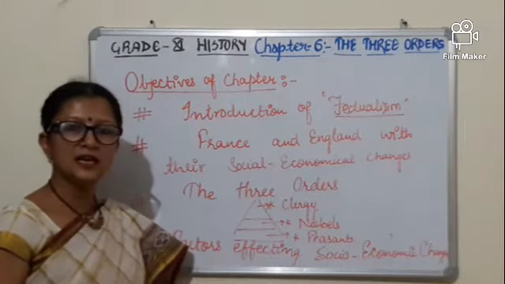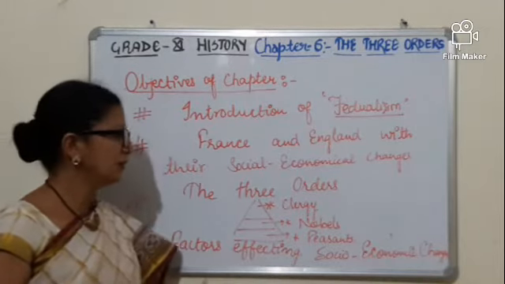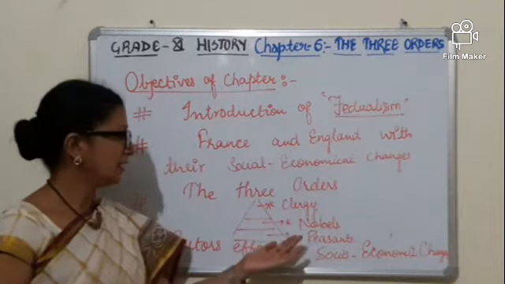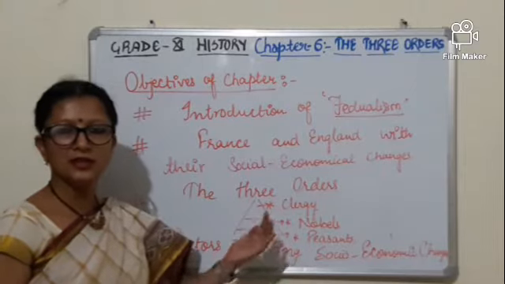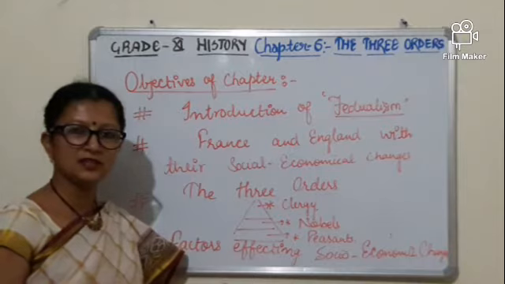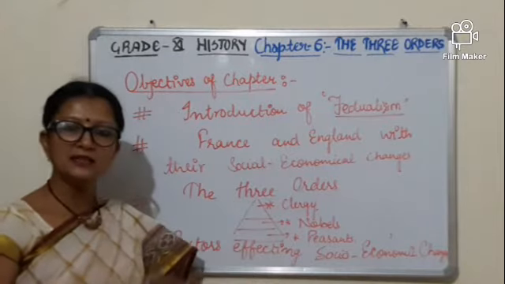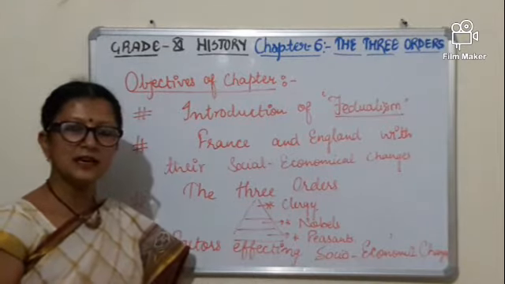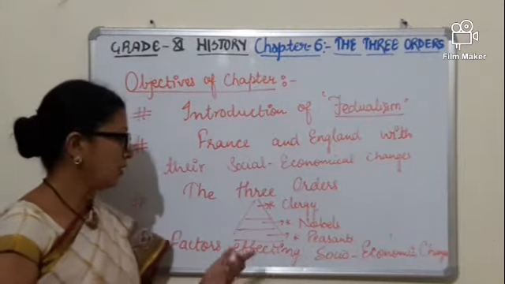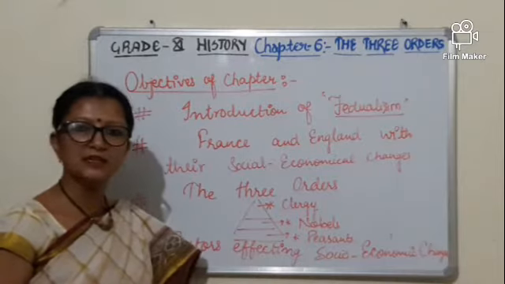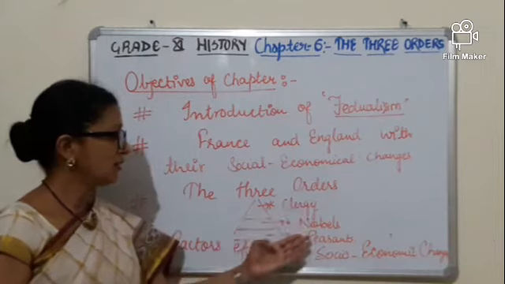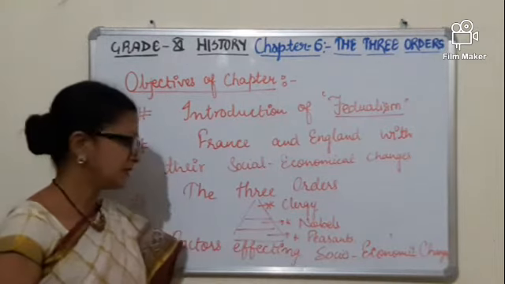Clergy we have seen in the French Revolution. Basically we are going to discuss France only. In this chapter, the three orders, we are taking the example of France only. So clergy, we all know, are the people who used to worship in the churches, and they have certain privileges to enjoy. In the same way, nobles, the second order or estate, also enjoy some land and privileges. The third one is our peasants, those who used to work in the fields of the first two estates or orders, and they are the farmers.